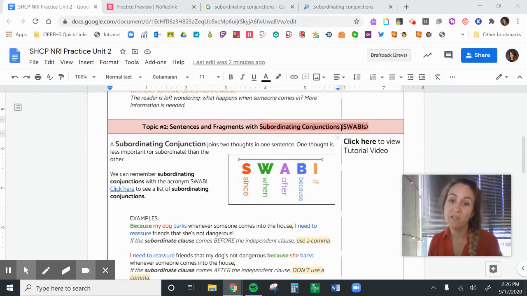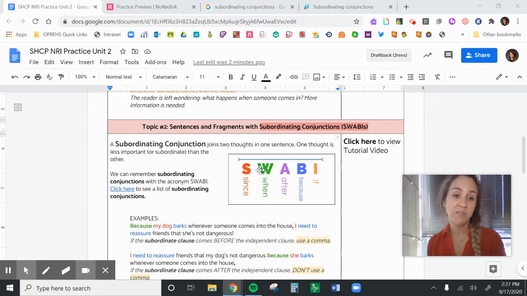So the acronym is SWABI. A subordinating conjunction joins two thoughts in one sentence. That's what a conjunction does. But for a subordinating conjunction, it means that one clause is less important than the other clause.